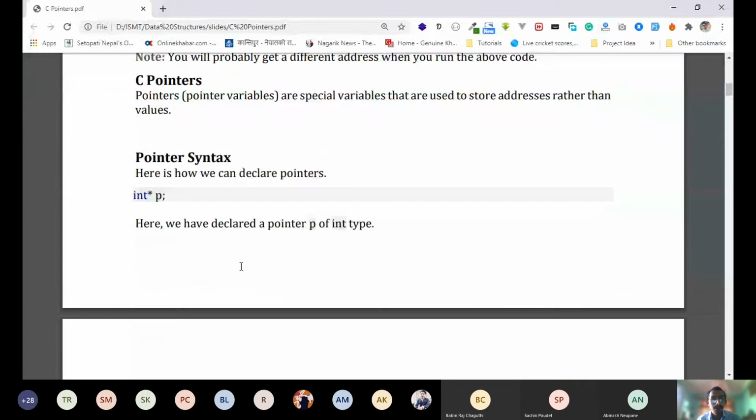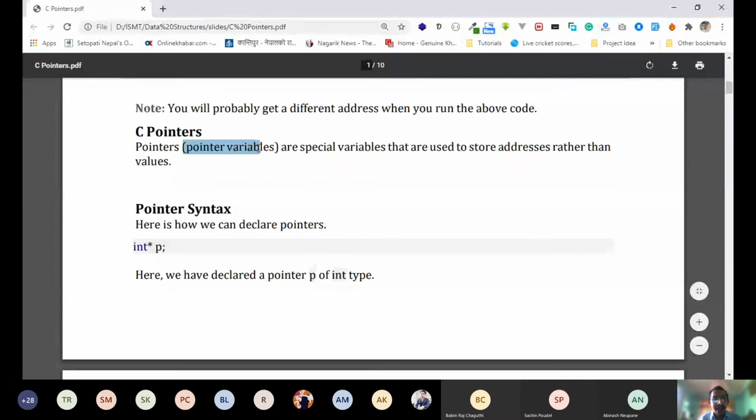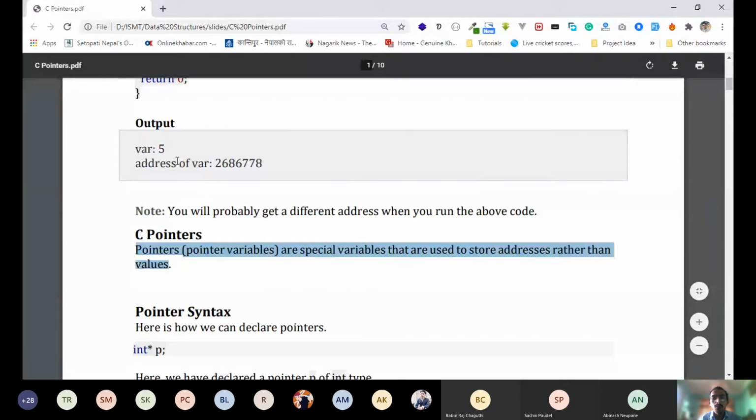In C, pointers, or we call them pointer variables, are special variables. C pointers are nothing but variables that are used to store addresses rather than values. So this is a very important thing.